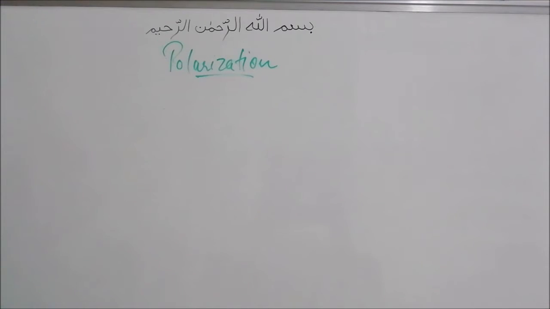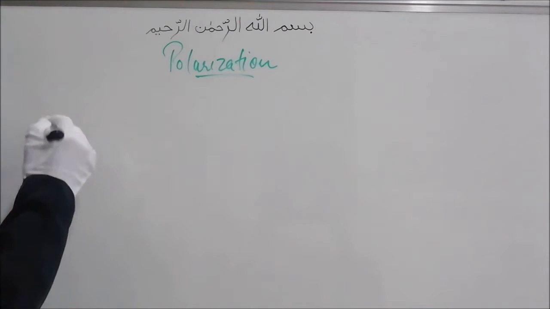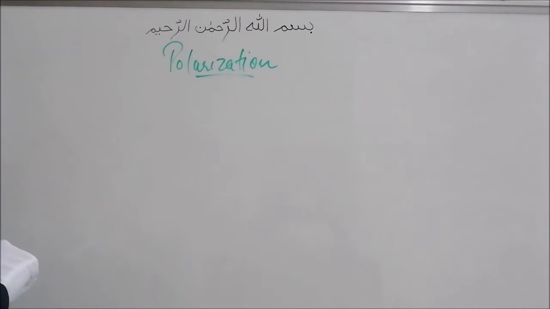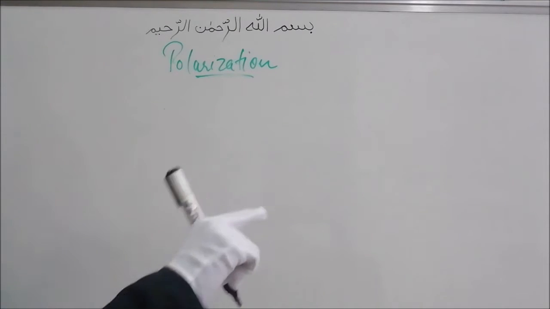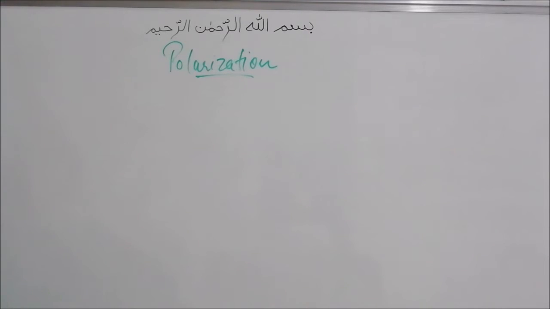Hi friends, in this part we are going to look into polarization. Polarization is a property which is applicable only in transverse waves, where transverse waves are waves with the displacement or the direction of oscillation perpendicular to the propagation. Example, waves which are traveling on a taut string.